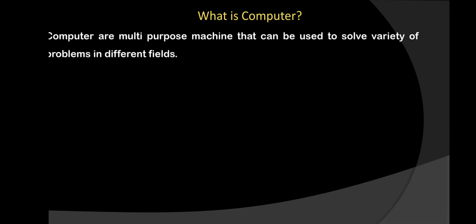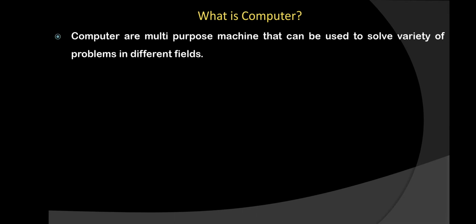Can anyone say what does the word computer mean? I know most everyone will say that computer is an electronic device, that everyone knows. But in real, if we want to define, then you can define it in a way that computer is a multi-purpose machine that can be used to solve a variety of problems in different fields. Now keep focus on a word, that is multi-purpose machine.